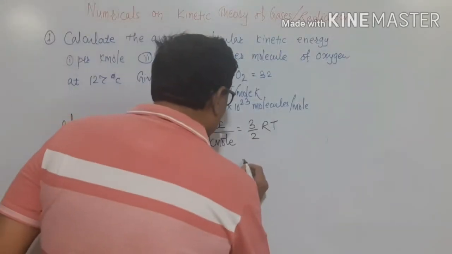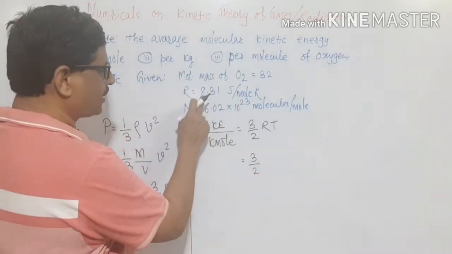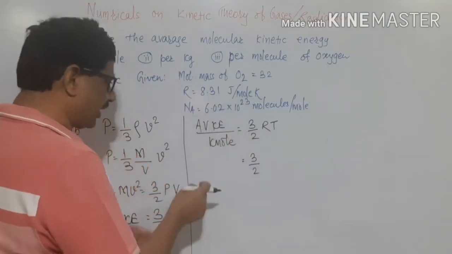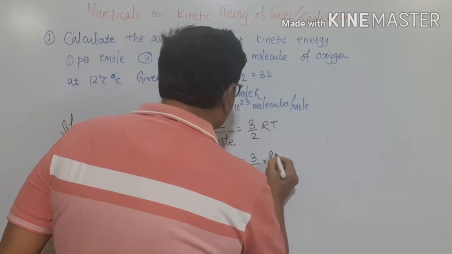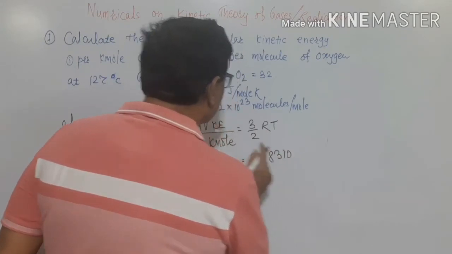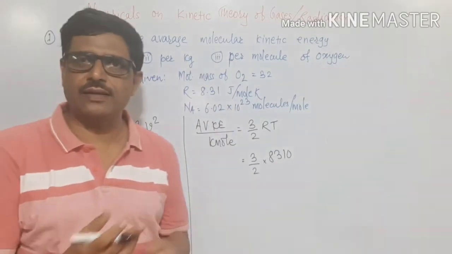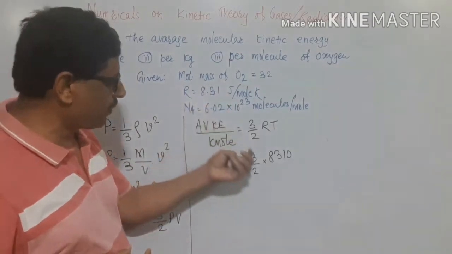And it should be equal to 3 divided by 2. The value of R is 8.31 joule per mole. But here what I need is per kilomole. Therefore, I will write it as 8,310 joule per kilomole. Just we change that per mole to per kilomole by multiplying it by 1000.